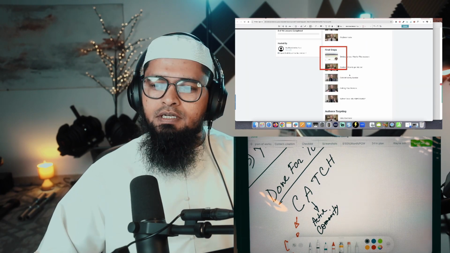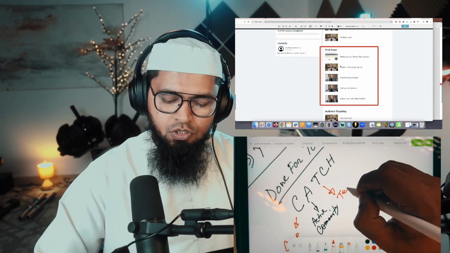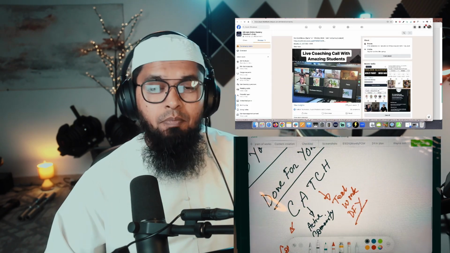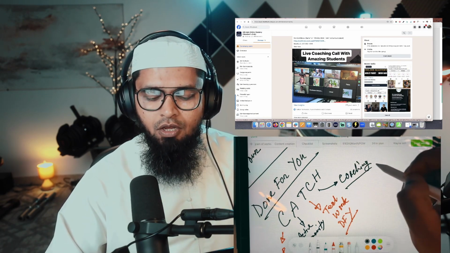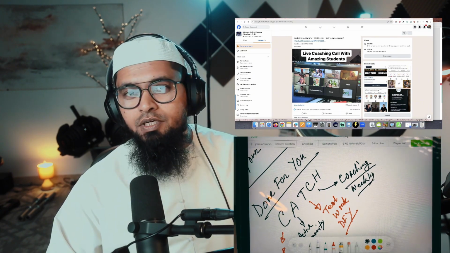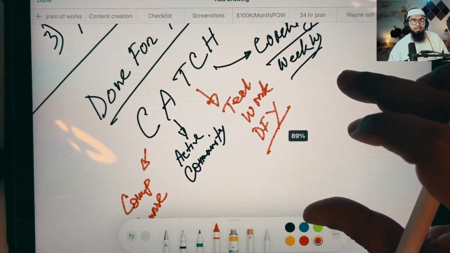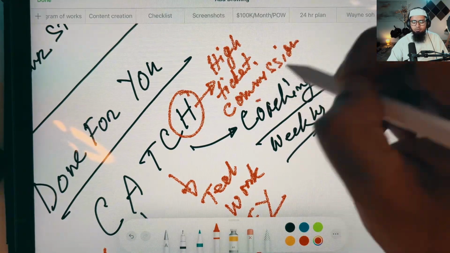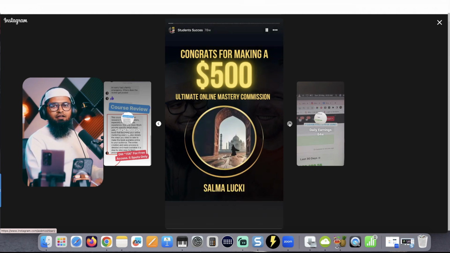Inside the course area, there is a section called First Steps. In this step, we ask for some information so we can do all the technical work for our students, completely done for you. But again, even after all this, to get our questions answered, we need regular coaching by expert mentors. So we conduct a weekly coaching where we answer all the questions of our students. But hey, do you see something missing here? Yes, money is missing. And that's why our students get an opportunity to earn high-ticket commission from our program. And that's how these beginner students earn high-ticket affiliate commissions from our program.